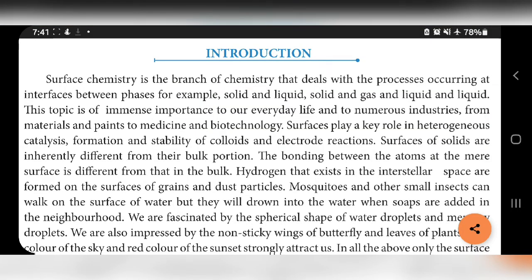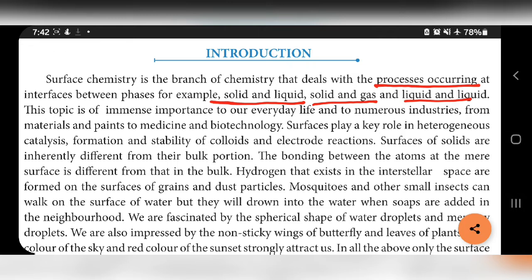Introduction. Surface chemistry is the branch of chemistry that deals with processes occurring at interfaces between phases. For example, it deals with processes occurring between a solid phase and a liquid phase, or solid and gas, or liquid and liquid. So here we are going to study processes that occur at interfaces between two different or the same phases.